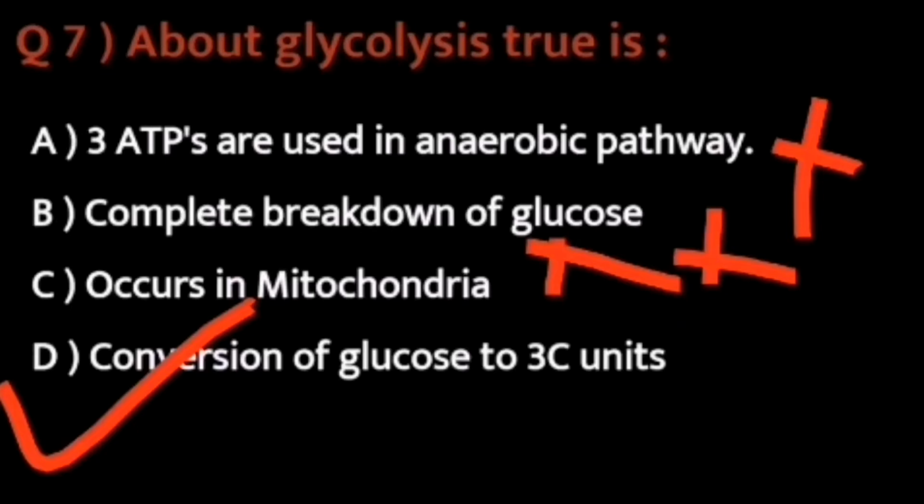What happens in the process of glycolysis? Glucose gets oxidized to pyruvate which contains 3 carbon units. So the correct option is option D.